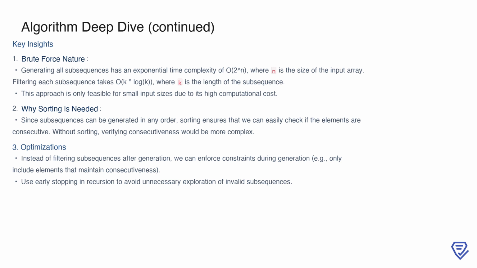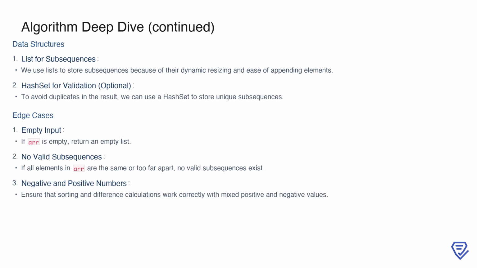Without sorting, the validation step would become much more complex. To improve this approach, we can apply certain optimizations. For example, we can enforce constraints during subsequence generation, such as only including elements that maintain consecutiveness, to reduce the number of invalid subsequences. Additionally, early stopping in recursion can help avoid unnecessary exploration when it's clear that a subsequence cannot meet the criteria. Now let's discuss the data structures that support our algorithm.